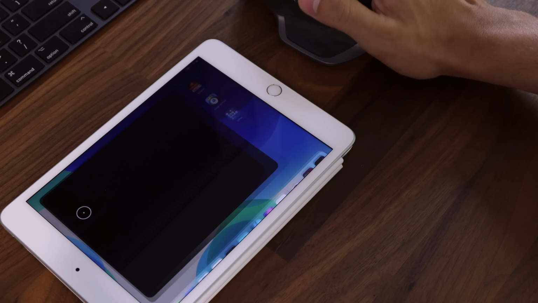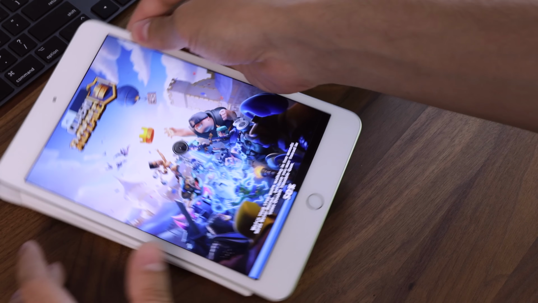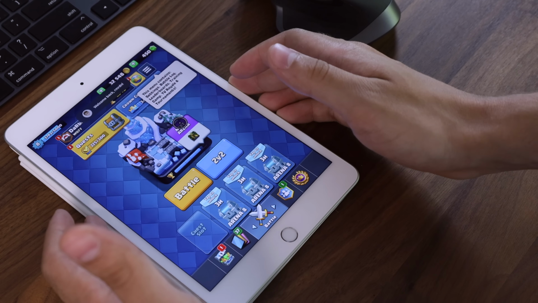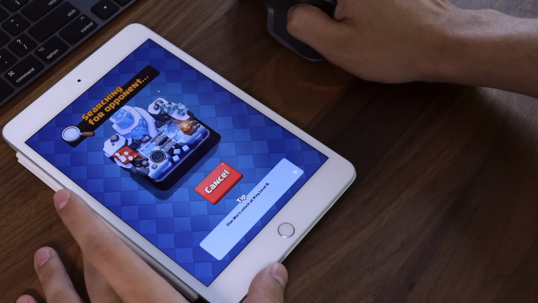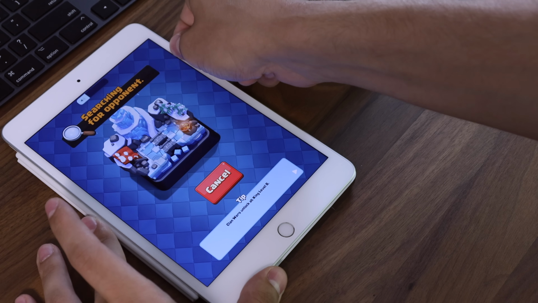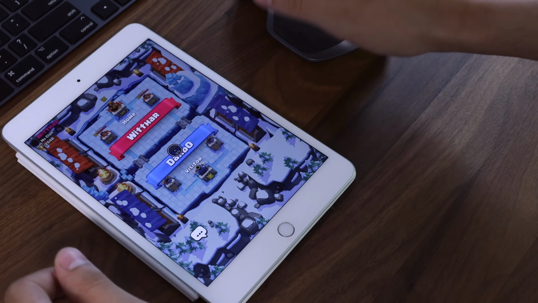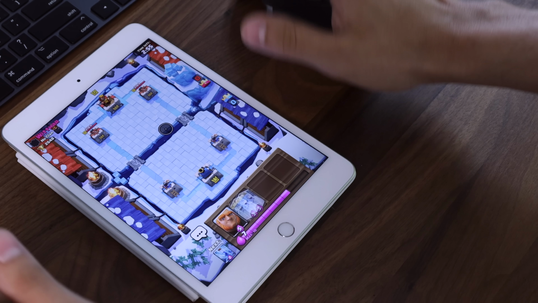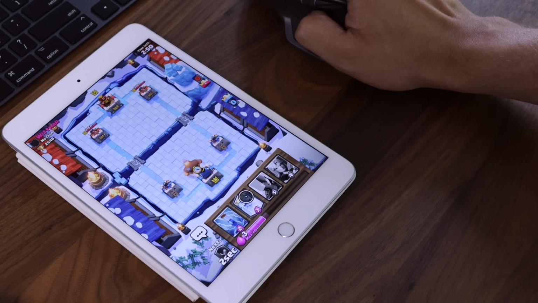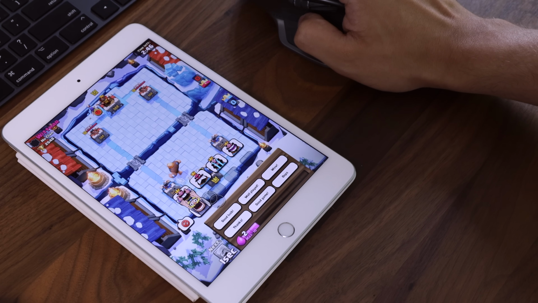So lastly here, for the last one, let's go ahead and do Clash Royale, which is a portrait game. So the orientation of how the mouse works does automatically switch to portrait, which is nice. And this is particularly nice for a game like this on an iPad, because it's not really designed for iPad, it's more for iPhone, right? So it makes it harder to hold and move around and stuff. So you could prop the iPad up and then just play the game like that. You can also just click and then tap where you want it to be. Of course, all this works right here.